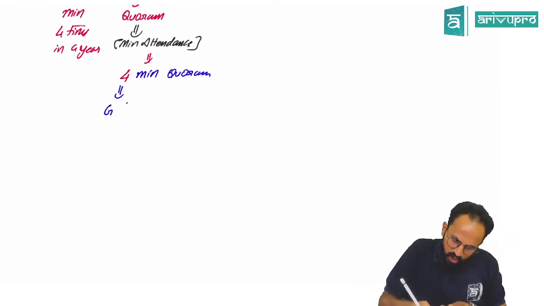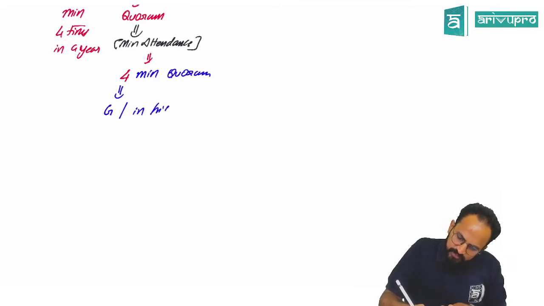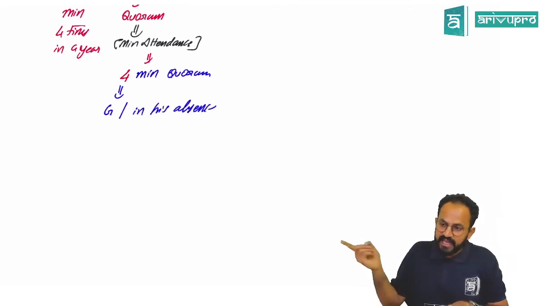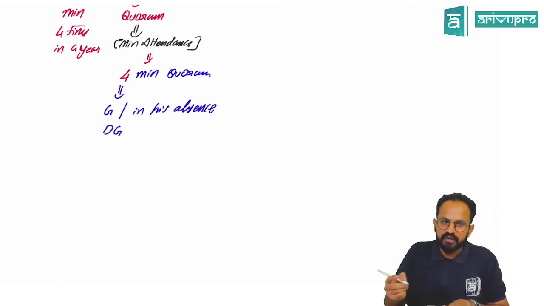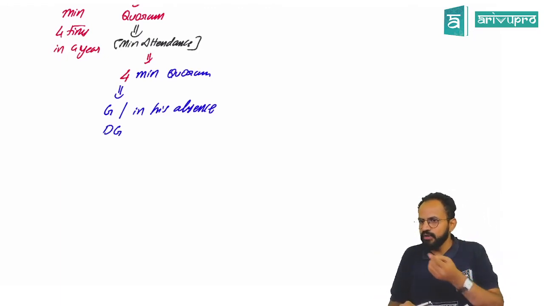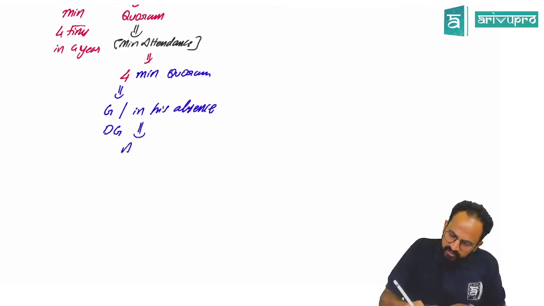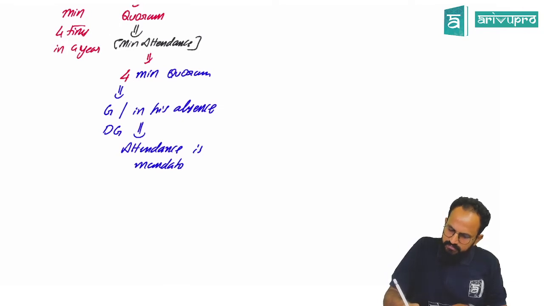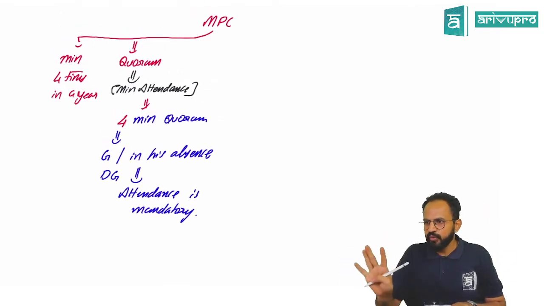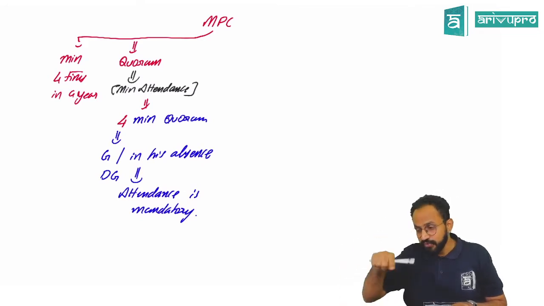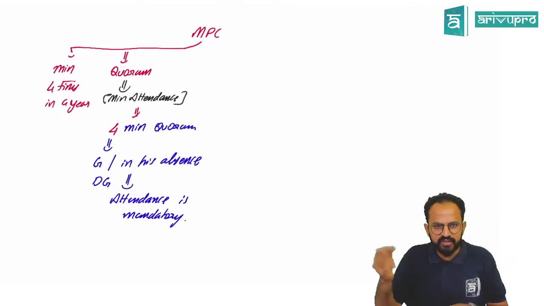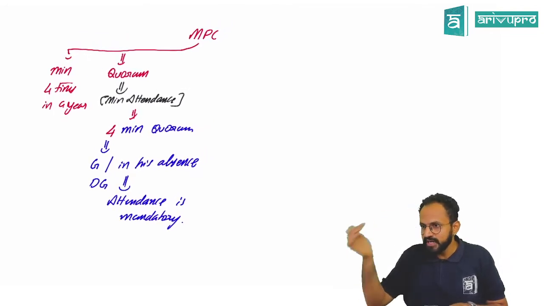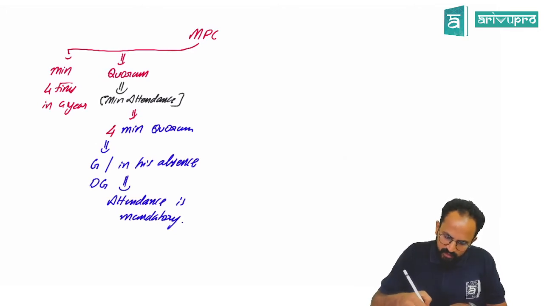the governor, or in his absence, where the governor is not present, the deputy governor. So the governor should be present. If he is not able to come, the deputy governor's attendance is mandatory. So first thing, minimum 4 board meetings, quorum 4, governor mandatory. If not governor, deputy governor is mandatory. So that is the reason governor or in his absence, deputy governor is mandatory.